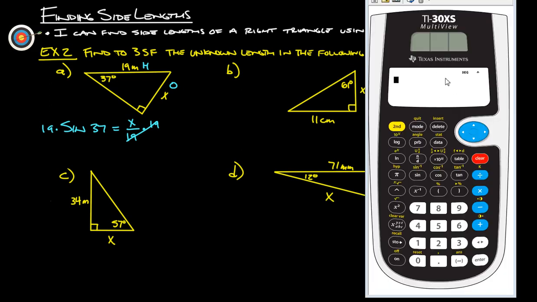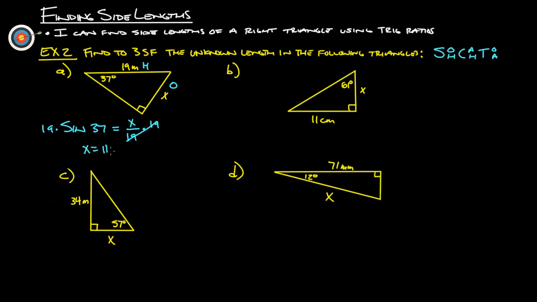Okay, so we get our calculator. Pretty important at first to make sure that we are in degrees mode. If for some reason you are not in degrees mode, we should be able to hit the mode button and choose between degrees, radians, and gradients. We want to make sure you're in degrees. So we're already there. We'll quit, and it shows us right there that we're in degrees mode. Now we just do 19 times sine of 37, and that will tell us that the missing side here, this opposite side, is going to be 11.4. So x is equal to 11.4 meters for this one here.